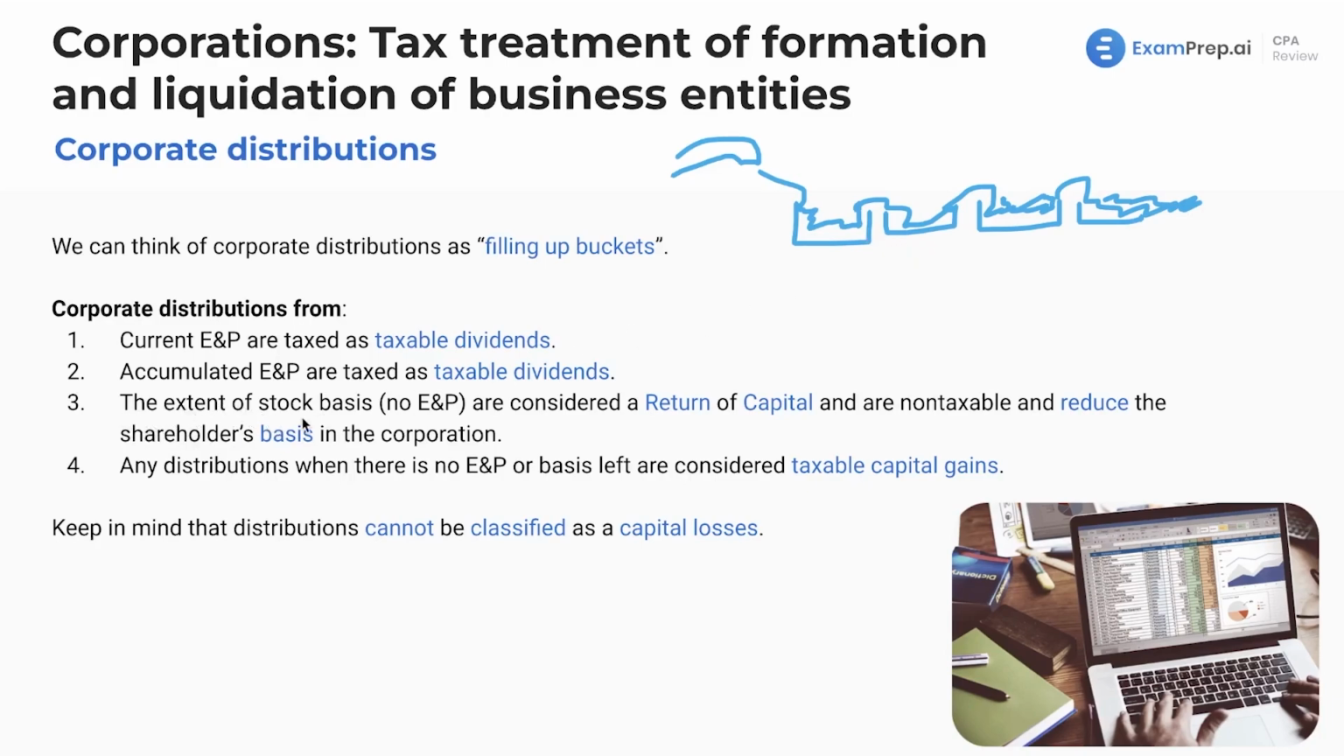Distributions to the extent of stock basis are considered return of capital. So the treatment here is going to be dividend, return of capital, and then anything after that is capital gain. Keep in mind that distributions cannot be classified as capital losses. That's just not a thing. You're getting money, you're getting property, you're getting something. So we're not going to see capital losses here.